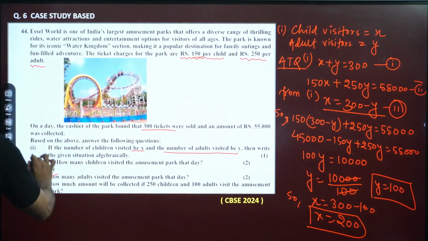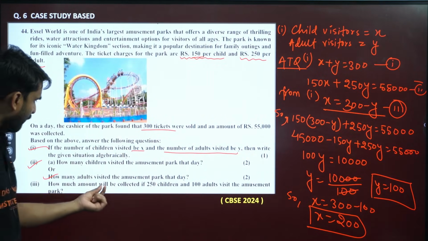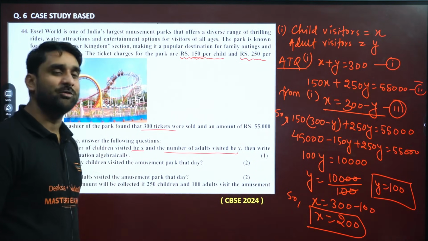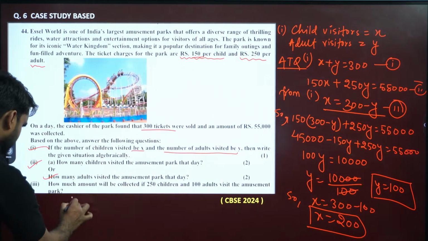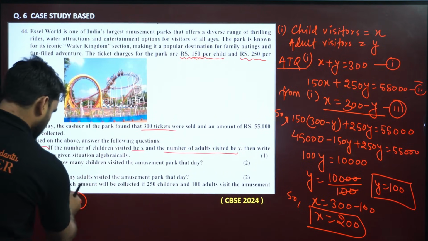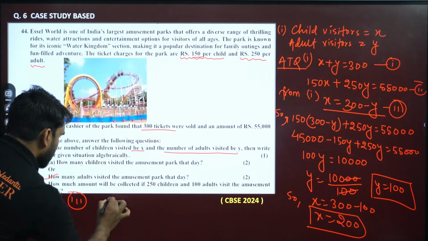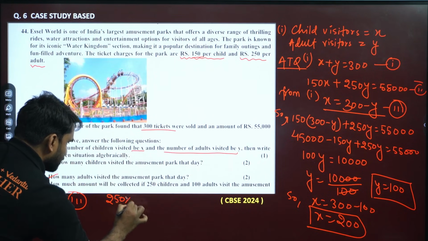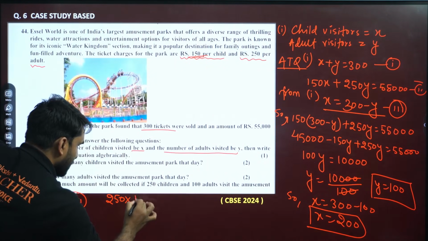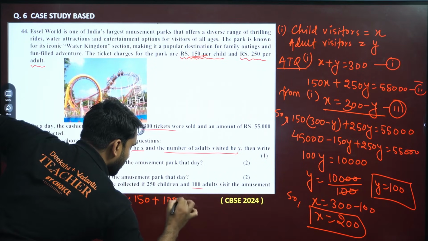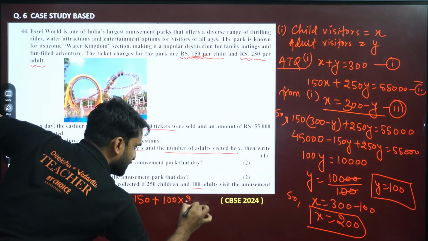Now look at the third question. How much amount will be collected if 250 children and 100 adults visit the amusement park? Come on, my dear. They are charging 150 for each child. So 250 into 150 plus 100 adults, 100 into, they are charging 250 for each adult.